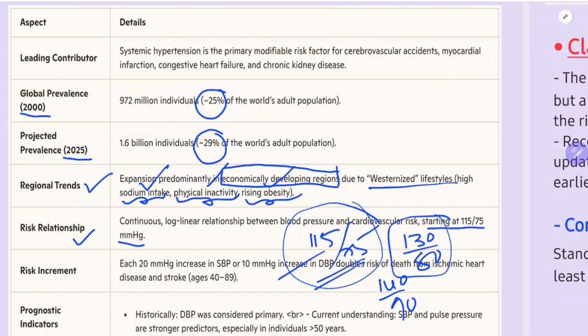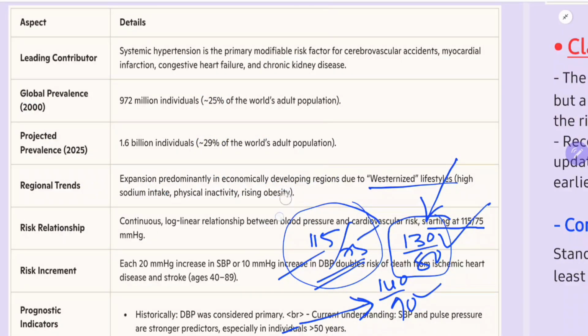Some physicians follow one guideline, some follow the other. We will see when we should use the American guideline and when we should use the British or traditional guideline. Patients with comorbidities, remember this. One important thing I want to say.